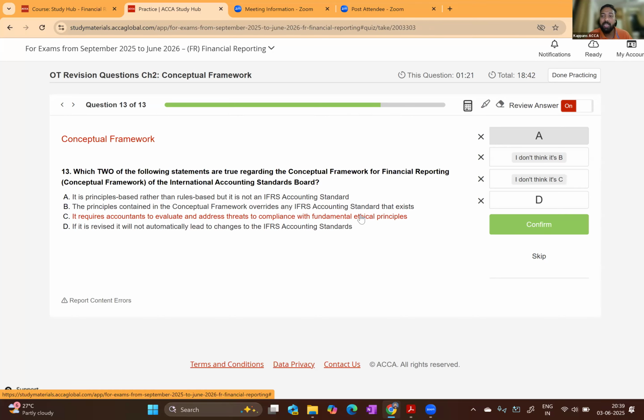So if B and C are not the answer, then the two will be A and D. Let's discuss D. If it is revised, it will not automatically lead to changes to IFRS accounting standards. That is true. If conceptual framework is revised, it doesn't revise accounting standards.